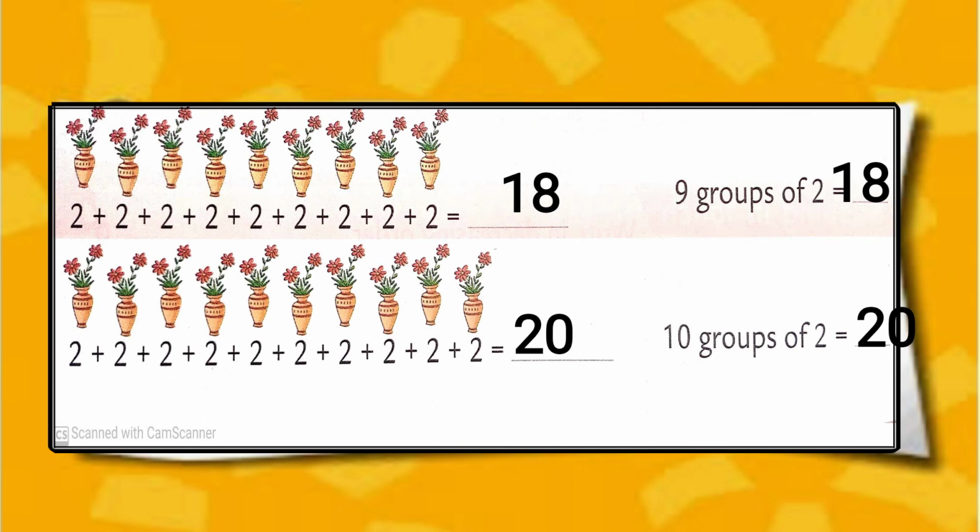I hope you all understand the chapter well. So this was the last exercise of chapter number 12, multiplication readiness. And yes, here the syllabus of SA2 is completed. We have already completed tables 1 to 10 also. So almost the whole syllabus becomes completed here. From the next lecture, we will start revision of the SA2 examination.